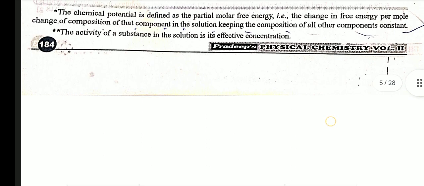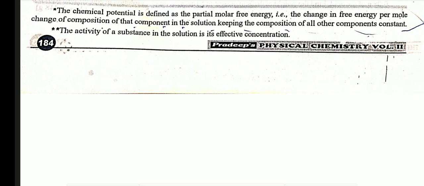The chemical potential is defined as the partial molar free energy, that is, the change in free energy per mole due to change of composition of a component in the solution, keeping the composition of other components constant. The activity of a substance in the solution is its effective concentration.